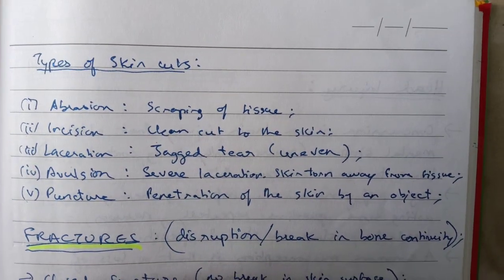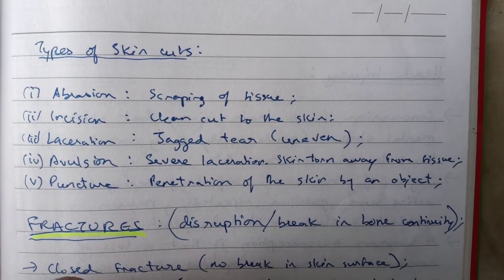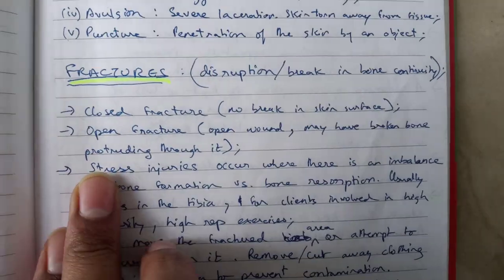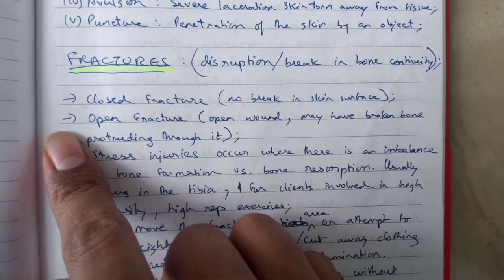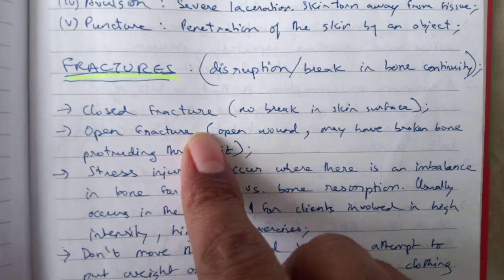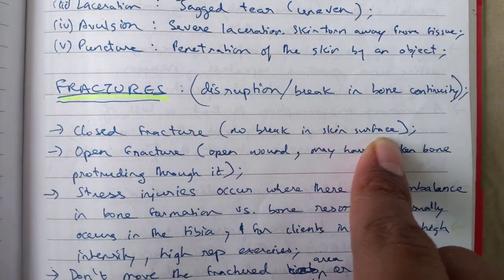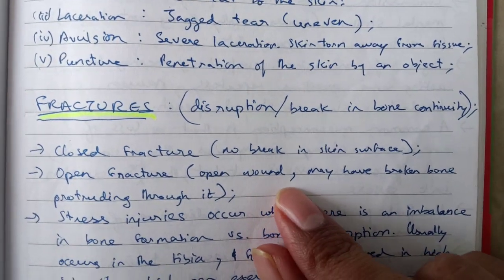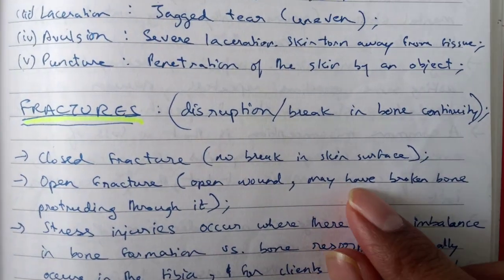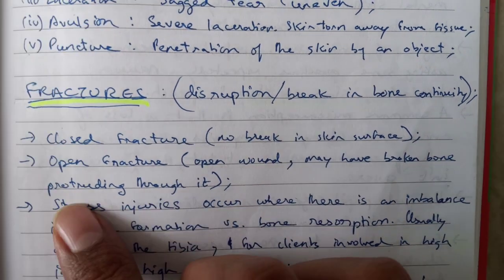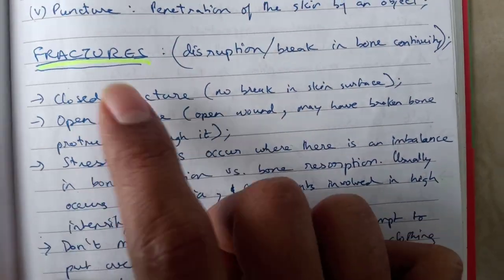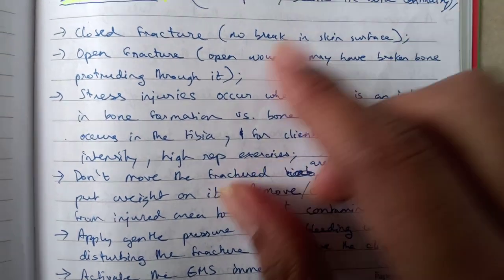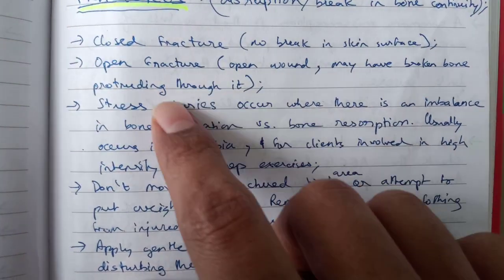What are the types of skin cuts? Abrasion, incision, laceration, avulsion, puncture. Just know what all these things are. What is a fracture? There's something called closed fracture and open fracture. There is no break in the skin surface in case of closed fracture. In open fracture, there will be an open wound along with the fracture. You might sometimes even see that the broken bone is protruding through the skin. These are extreme injuries. You should immediately call EMS. Activate the EMS immediately.